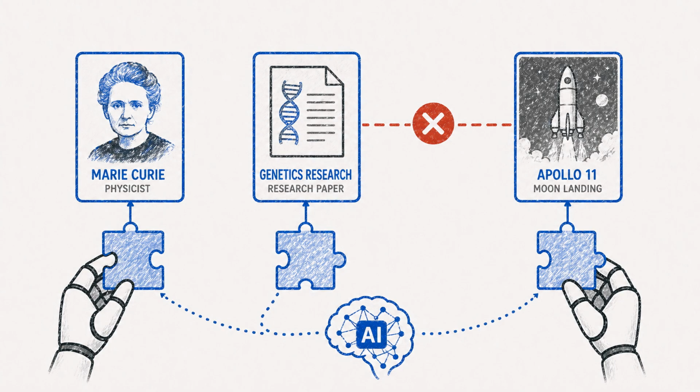Many hallucinations are not totally random. They are often made from real pieces combined in the wrong way. The AI might connect a real person to the wrong paper, a real company to the wrong product, or a real event to the wrong year. The pieces are familiar, but the connection is false.